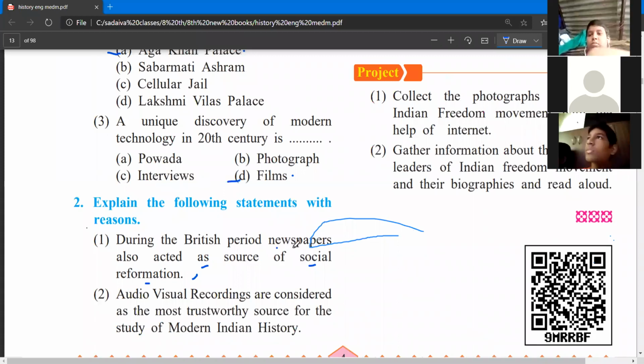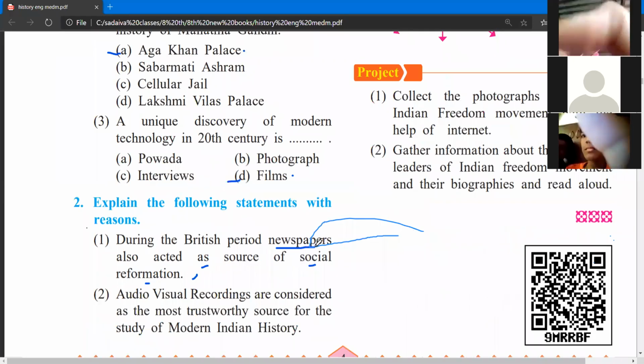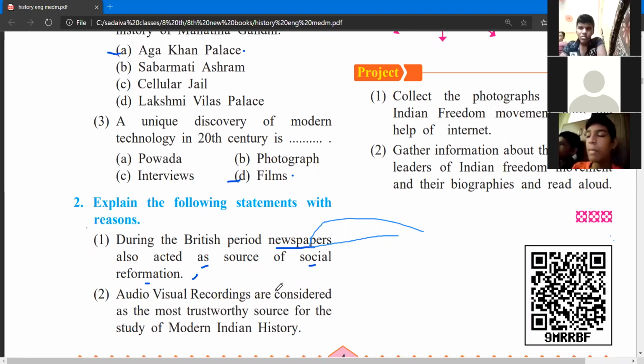Okay, so see what I'm telling you. You have to write about the newspaper, how the newspaper acted, and who was the freedom fighter who published a newspaper for social reformation. Okay, so this is the first point. I'm just telling you the reference answer. You just go for the proper answer in your own words. Okay, yes.